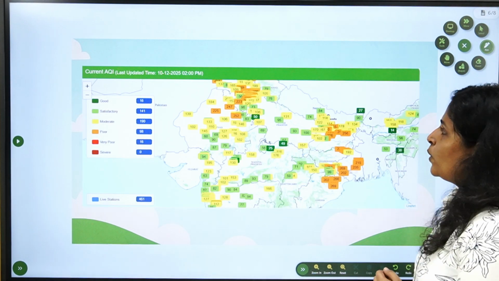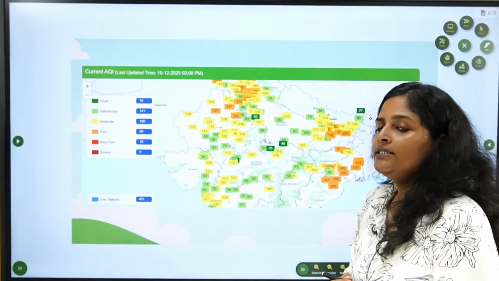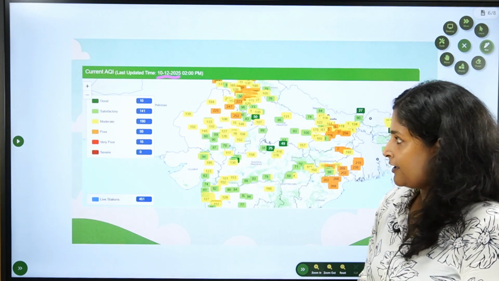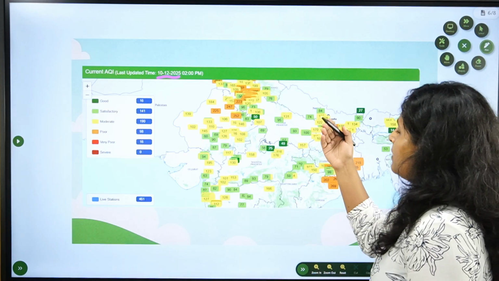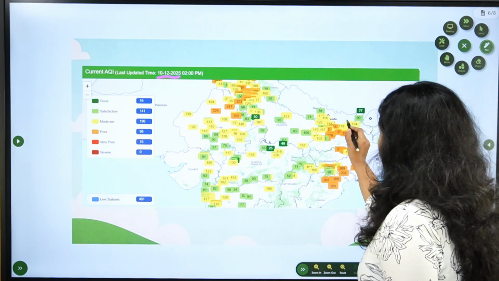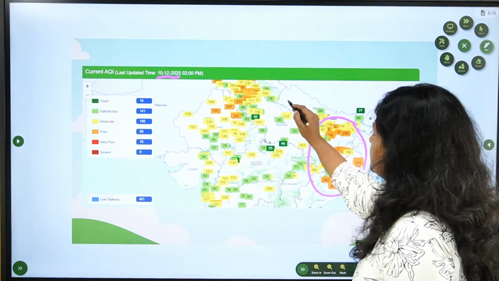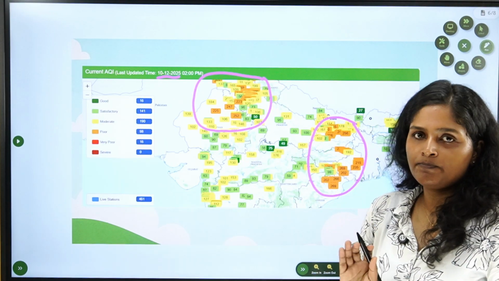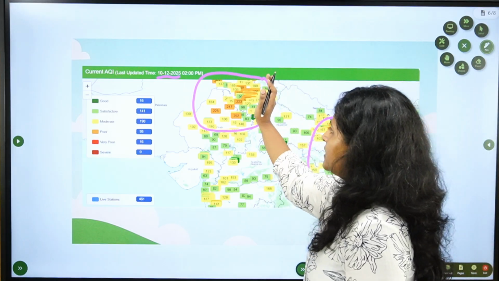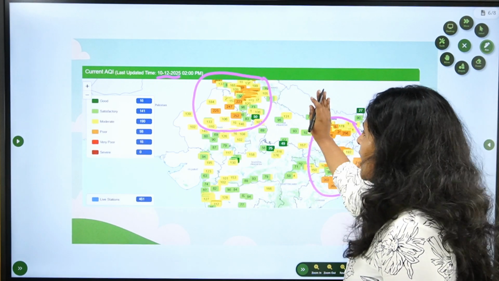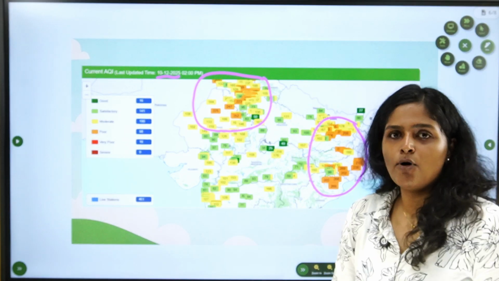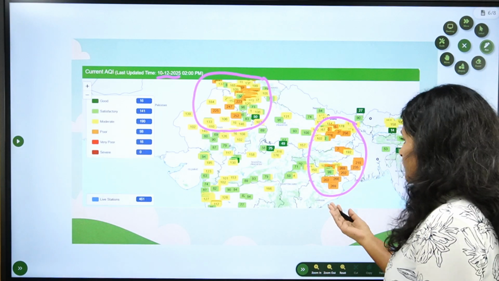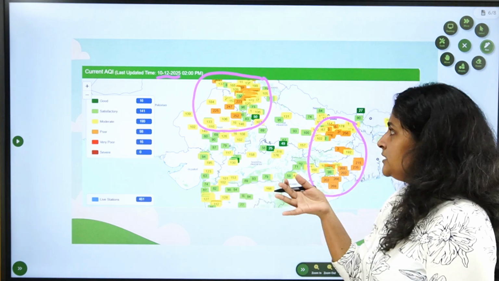And one more thing I want to show is the air quality index of this date, that is 10th December 2025. Just look at this map given here. In these marked areas, the air quality is poor or very poor. In these eastern areas and in the northern areas. And in all other areas, it may be satisfactory or moderate. In these marked two areas, the air quality is the worst. This is just to show the current situation.